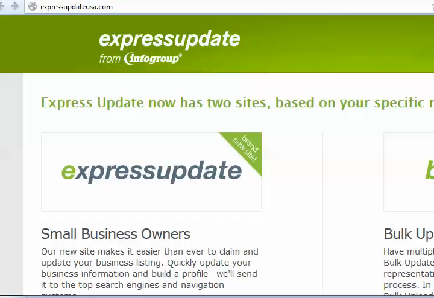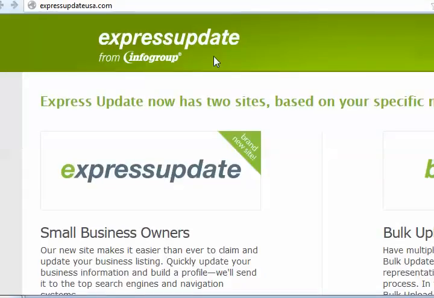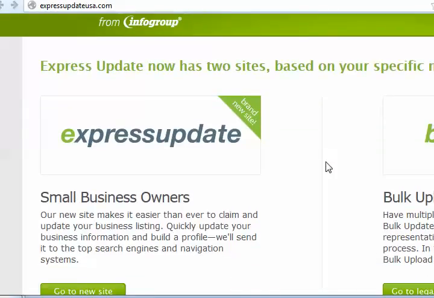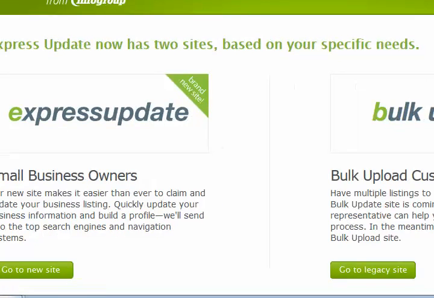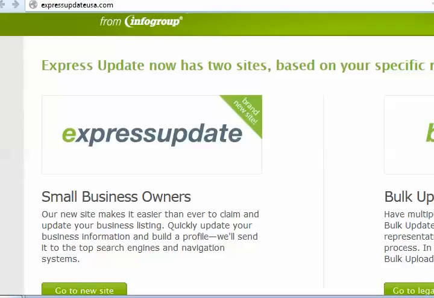ExpressUpdateUSA.com is the current URL, and obviously they always change the URLs, so if you have trouble finding where to submit, you can always post in the forum here, and we can help you with that. But Express Update USA is currently where you submit to InfoGroup, and this will get you in a lot of places. You can see you can bulk upload, you can submit a new business here, and all they require is a phone verification, and you can phone verify right away.